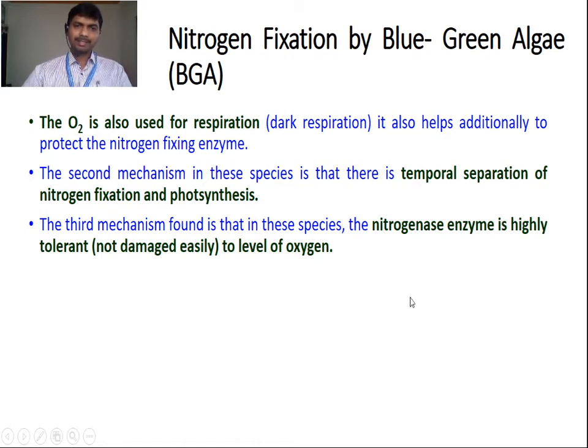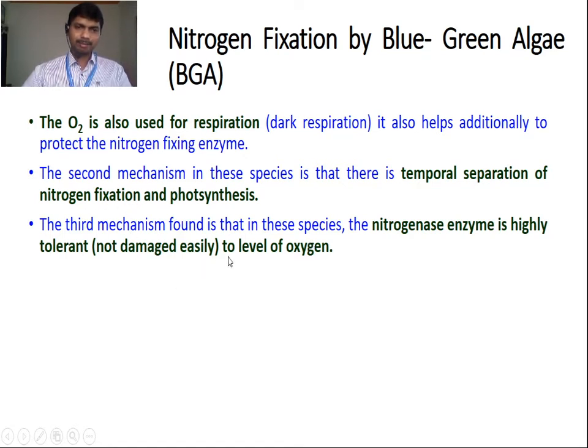The second mechanism in this species is that there is temporal separation of nitrogen fixation and photosynthesis. Temporarily there is a separation between nitrogen fixation and photosynthesis. So what happens in this species? The photosynthesis may be stopped when the nitrogen fixation has started.